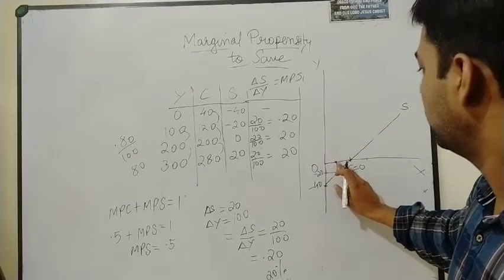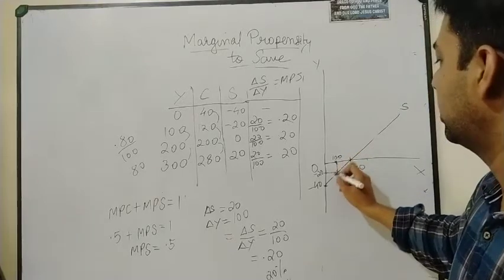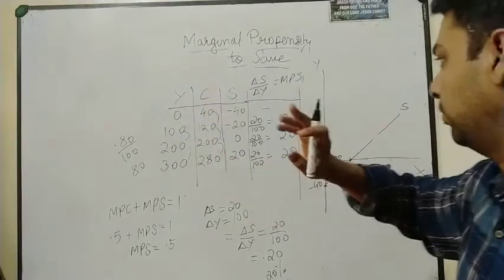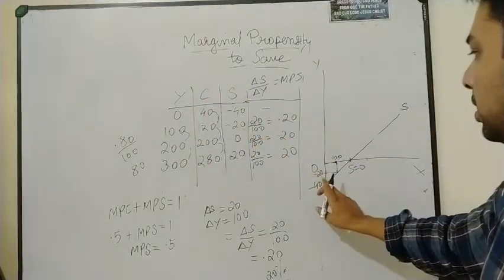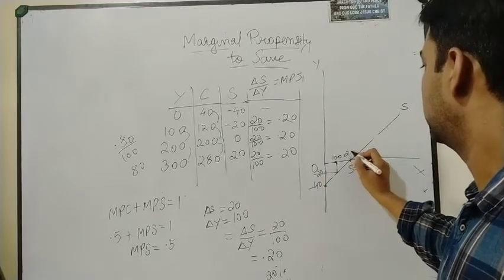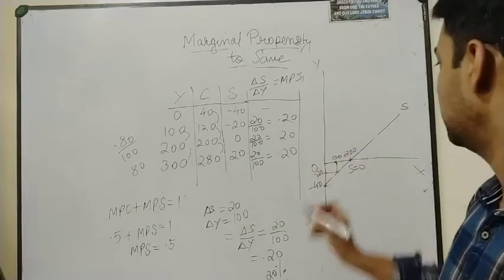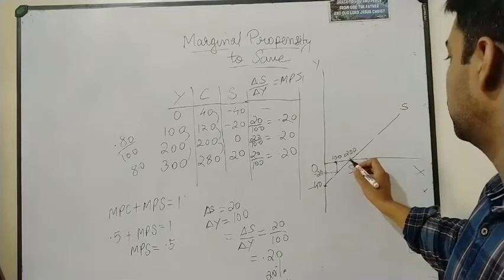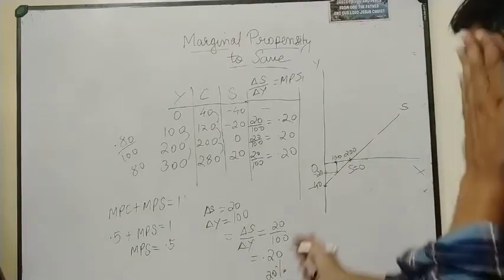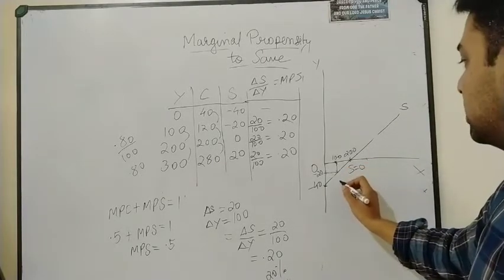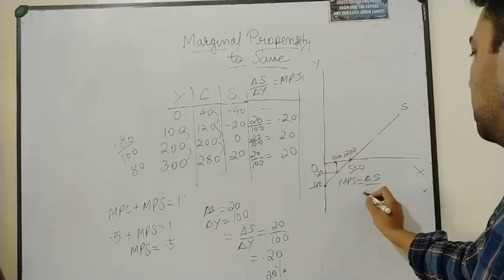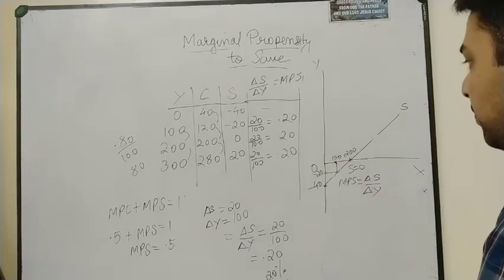So what level of income is this? This is 100. At 100, minus 20 was there. Only look at the saving curve and this Y. Saving is minus 20 at the 100 level of income. Now this level is 200, and we know at this level the saving is 0. So this is the point. What is the change in saving? If you calculate MPS, it is change in S upon change in Y, so you can easily find out.